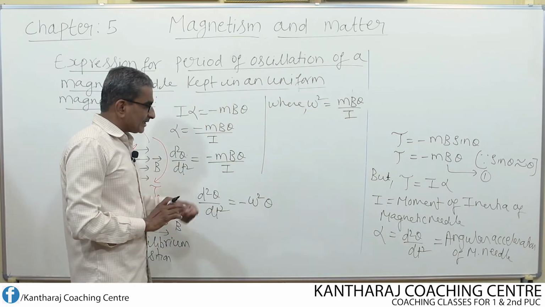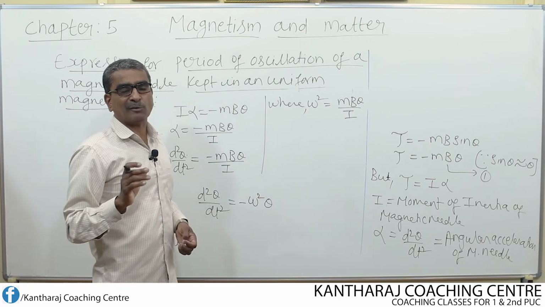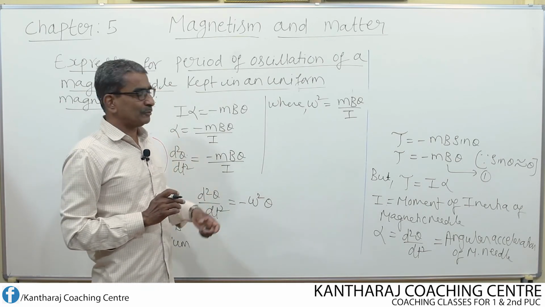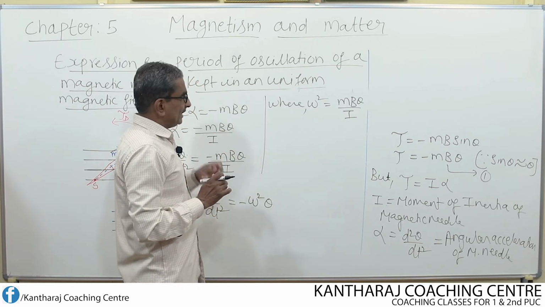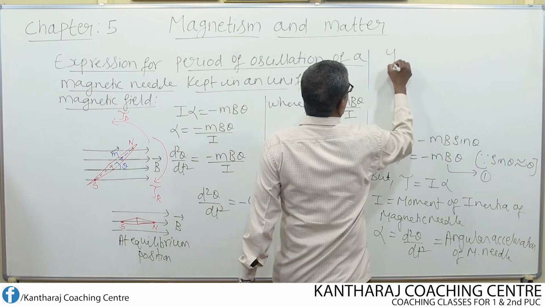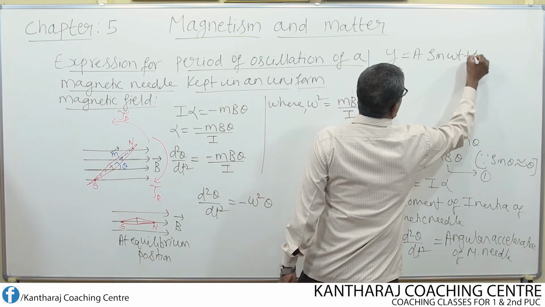See, this equation is now of the form of angular simple harmonic motion. For linear simple harmonic motion, we know one equation which we studied in class 11. What is the equation for that? y equal to a sin(ωt + φ).